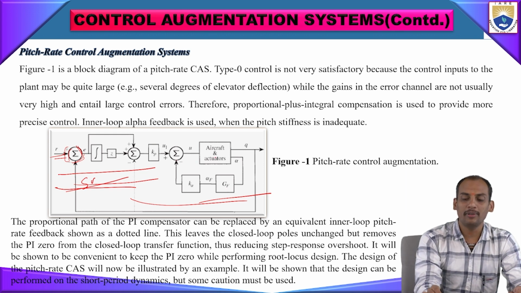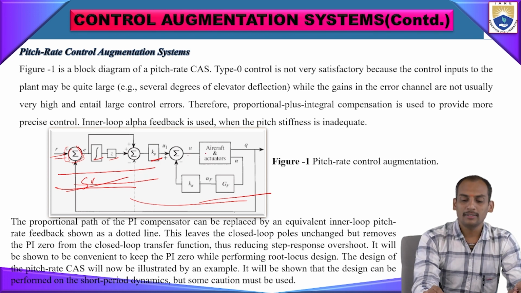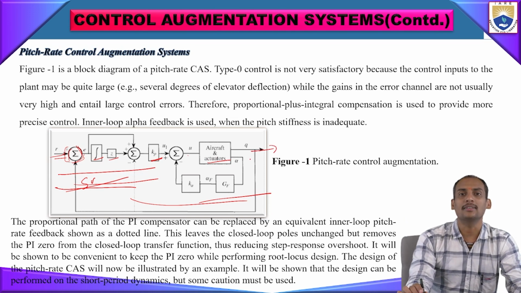From this summing amplifier, the actuator control integrators, the pitch rate integrator and the roll rate integrator, are installed. The signal is transmitted to the aircraft actuators, and from there the output signal is given to the control surface, maybe the elevator, flaps, ailerons, or rudder.